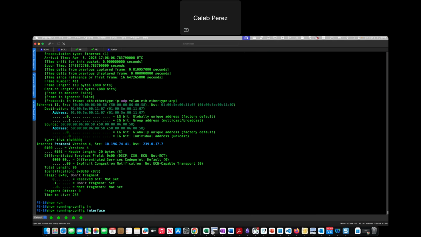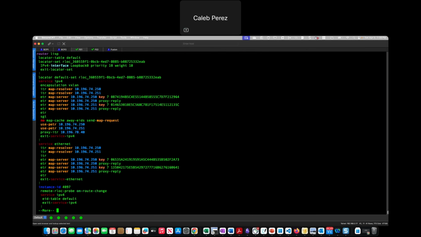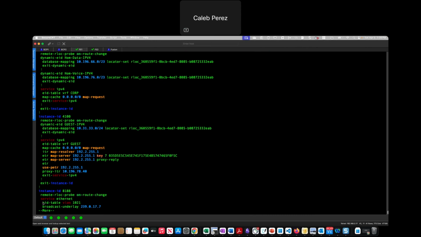This specific IP will match with the configuration that you have in your layer 2 VNI section. This is the VLAN ID, and this is the broadcast underlay multicast IP address.